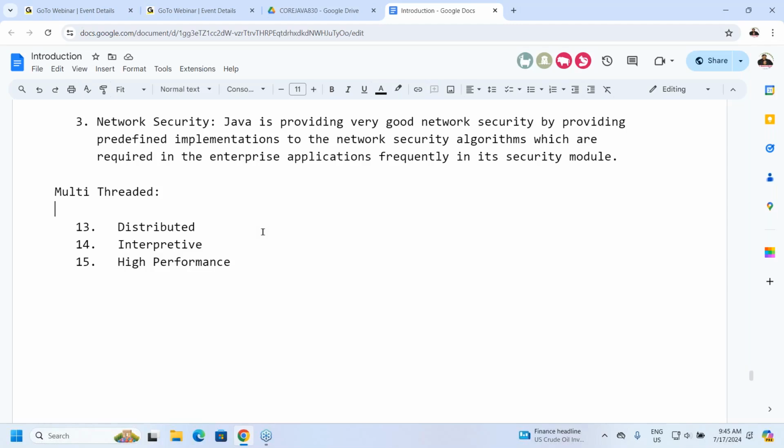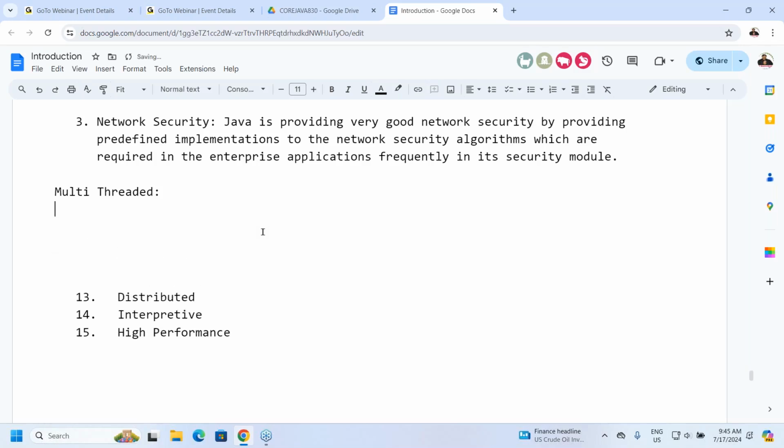There are two thread models. One is single thread model. Second one is multi-thread model. Single thread model allows only one thread to execute the complete application. Multi-thread model allows more than one thread to execute the total application. Yes, sir. All of you get my point or not?